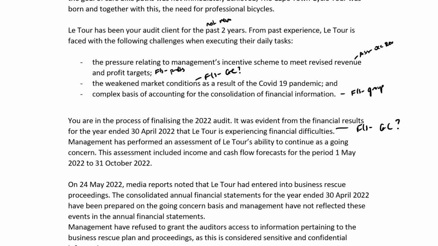Management has performed an assessment of Latour's ability to continue as a going concern. This assessment included income and cash flow forecasts for the period 1 May 2022 to 31 October 2022. So I'm very glad they've done this assessment, but you have got a concern because it's not for 12 months. It should be from 1 May to 30 April. Okay, so a bit of a concern here.